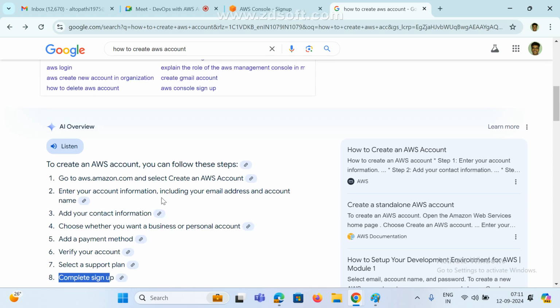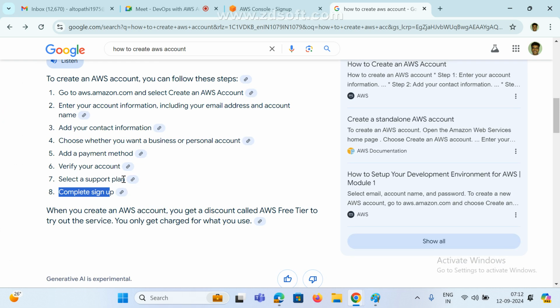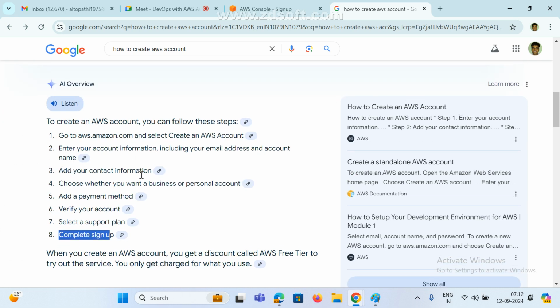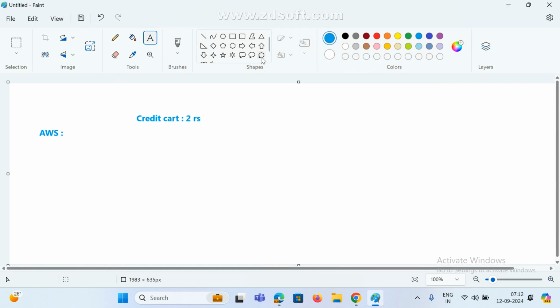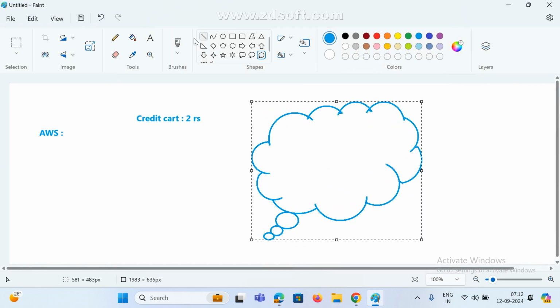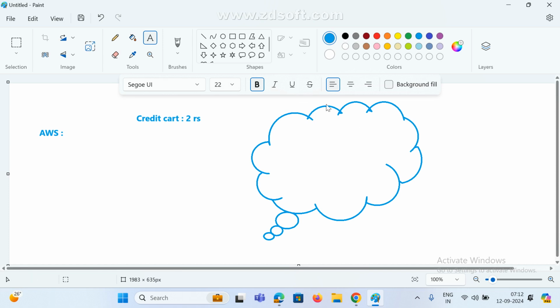For example, just assume now your account is ready. Now how to log in and how to create an instance? What is our target? Yesterday we discussed, right? I want to create one EC2. What is EC2? Elastic Compute Cloud. I want to create one server, a Linux machine or anything. So once logged in, I need to create one EC2.